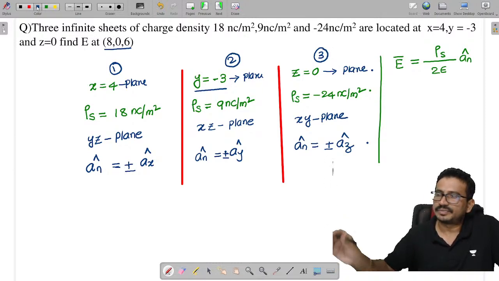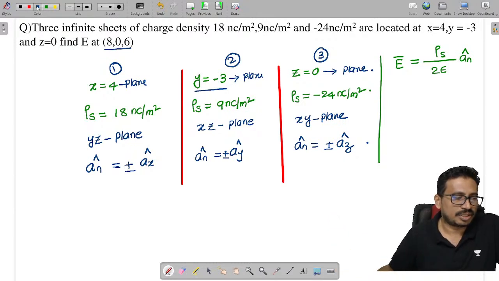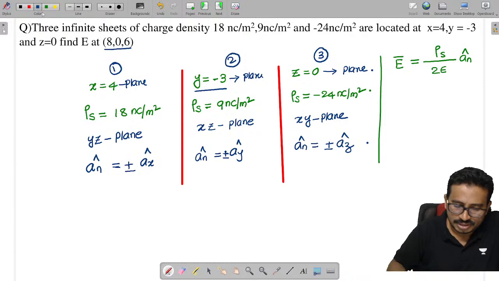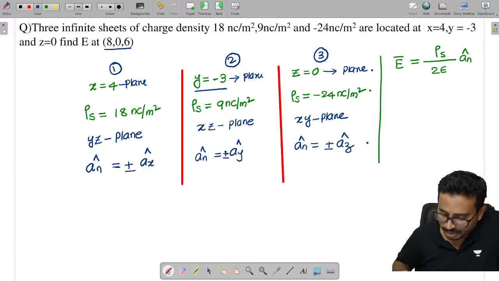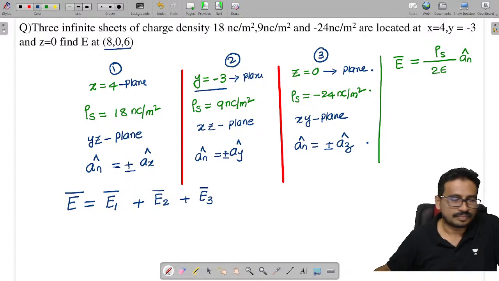So the electric field E is the field due to the first charge plus the field due to the second charge plus the field due to the third charge.